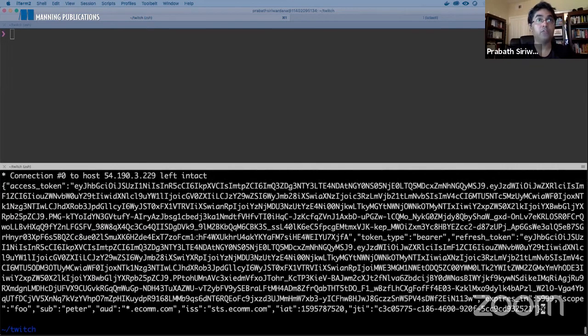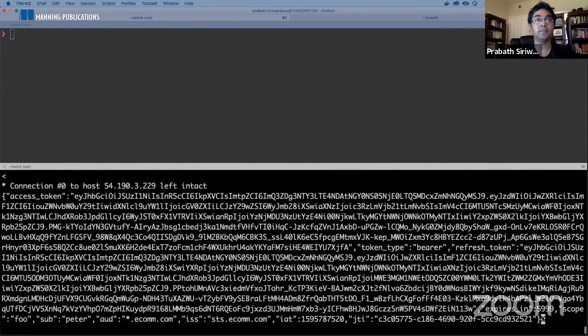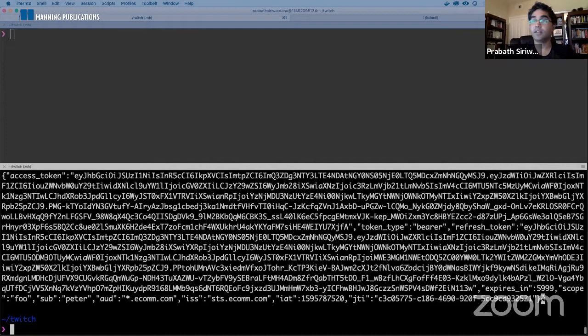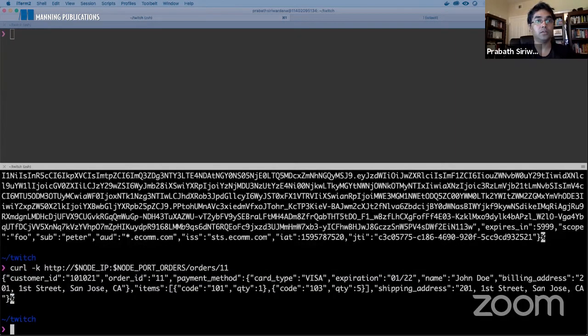Okay. So now you got a JWT from the STS. Now let's try to invoke the order processing microservice using another curl command, just to see it's working. Now the order processing microservice is still not secured. You can access it over just HTTP and without any JWT. Right? Okay, so let's run this one. Now it's also working. So here I'm doing a get.